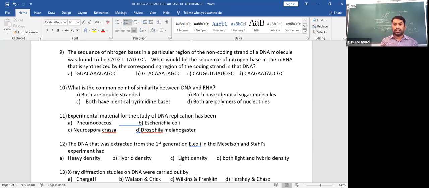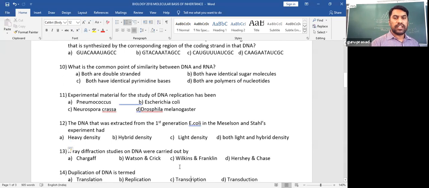Now here they have made a twist in the question. Instead of asking directly for the transcribed mRNA nitrogen base sequence, they're asking what the nitrogen base sequence is if that mRNA is transcribed from a coding strand. At that time, you have to keep this principle in mind. Hope you understood this question. Very important, expect repeating questions. Such questions may arise with some slight changes. So keep practicing.